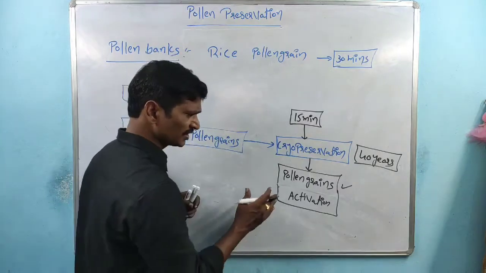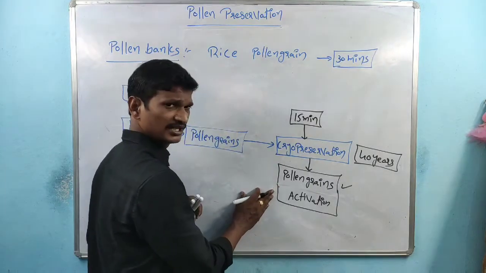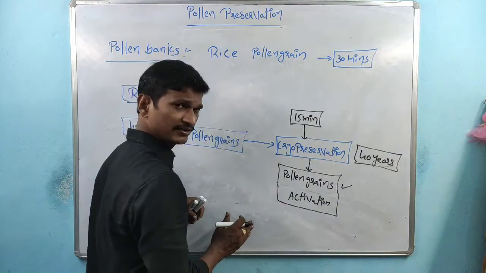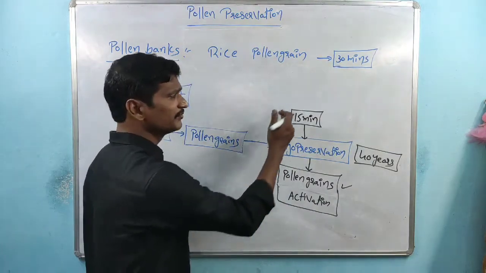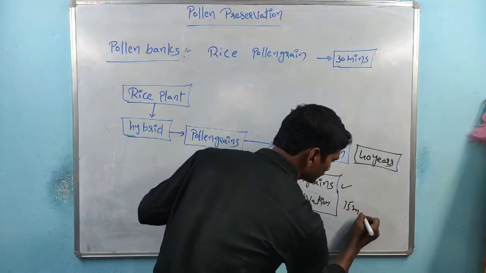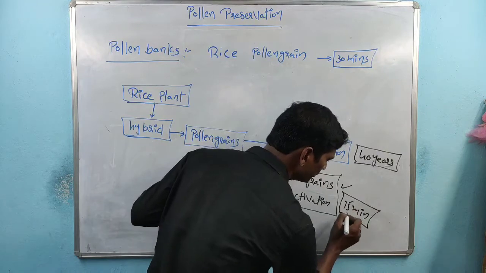So the pollen grain has a lifespan. Once the activation takes place, the pollen grain has already completed 15 minutes of its lifespan. The remaining lifespan is 15 minutes.